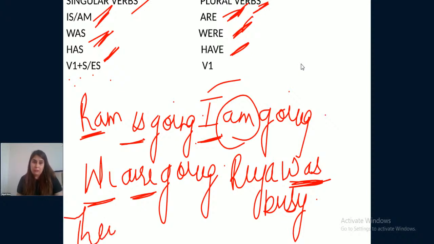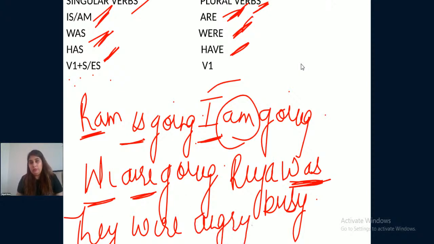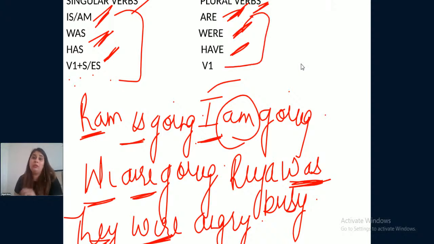They were angry. They plural, were plural. So all of these are singular verbs, and all of these are the list of plural verbs, right? Singular subject, singular verb, plural subject, plural verb. Okay.